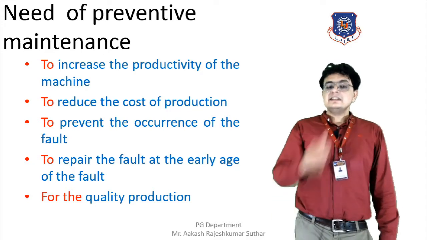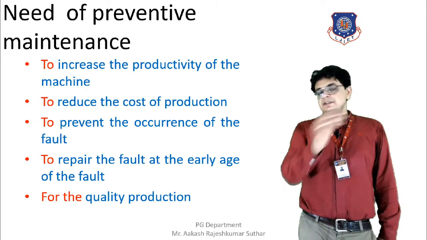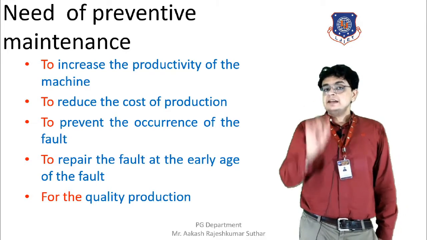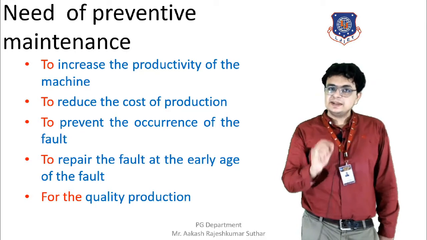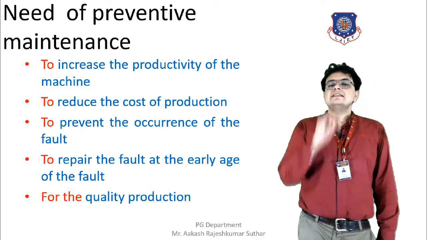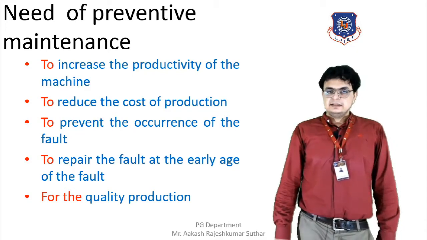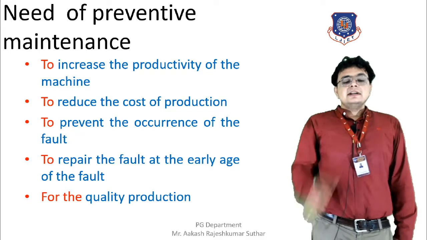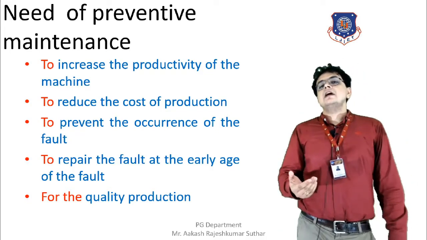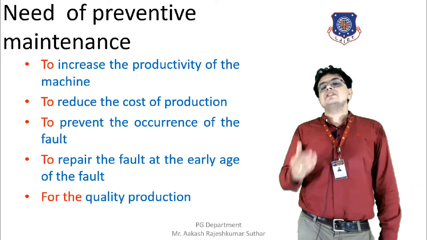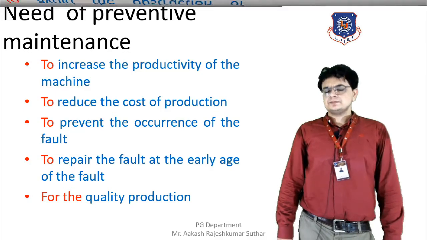Further discussing the need: it is to repair a fault at an early age. If a fault is found, we all know that it can cause a dangerous accident. But if it is repaired at an early age, then we can prevent the occurrence of a major disaster. It is also used for quality production. The quality of output given by the machine can be increased if preventive maintenance is done.